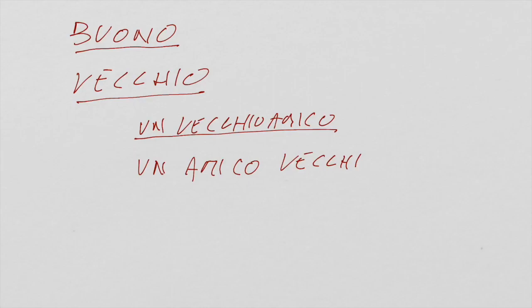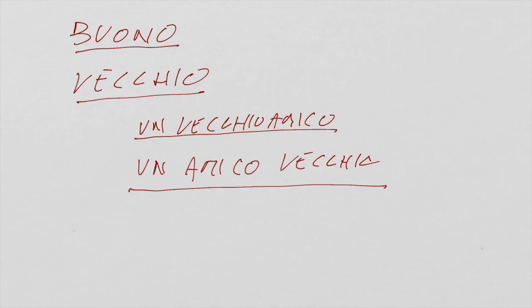Un vecchio amico means that he's an old friend of mine. He can be even like 20 years old, so he's not an old person, but he's un vecchio amico, meaning he's an old friend of mine. If I say un amico vecchio, it means that he's a friend that is old. So he's a friend of mine, yes, and he's an old person. So un vecchio amico can be even 20 years old. Un amico vecchio can't be 20 years old.